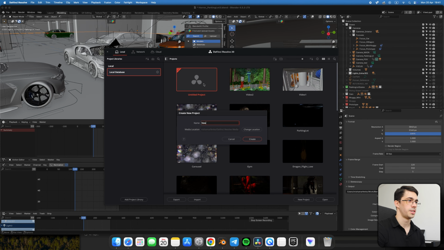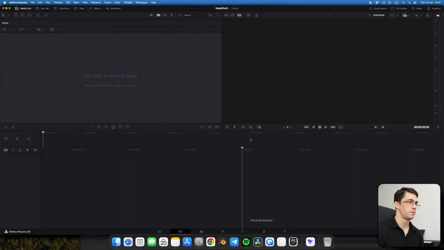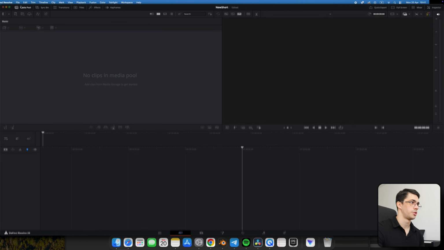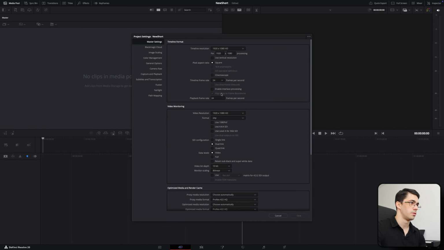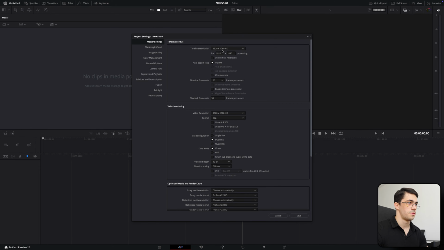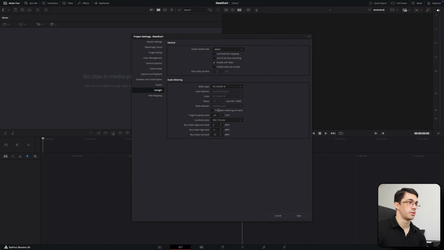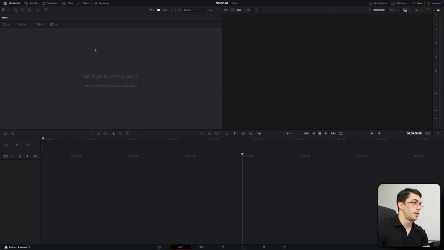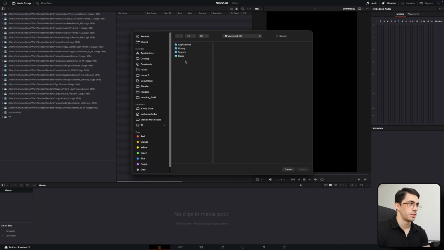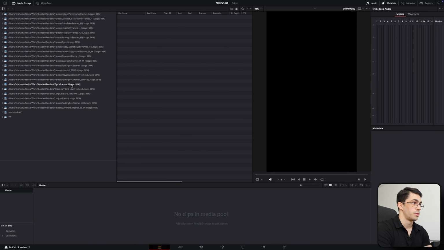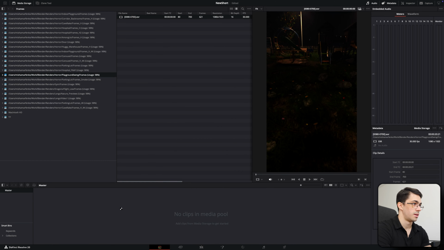After exporting animation from Blender, I go to DaVinci Resolve. I start by creating a new project, and this is exactly how I create every single project in DaVinci Resolve. I set frame rate to 30 and I use vertical resolution. I set target loudness level to -14 to match YouTube's standard. And after this, I import EXR sequence, I add new location, and I import EXR sequence here.